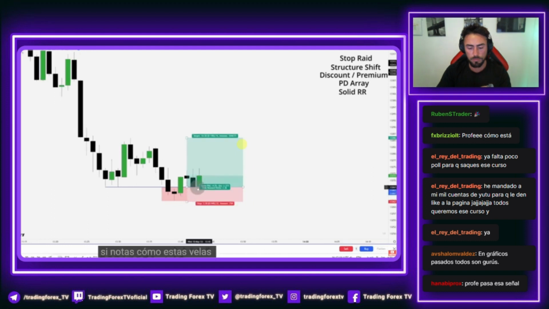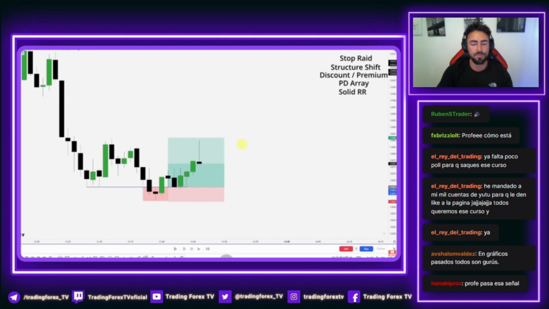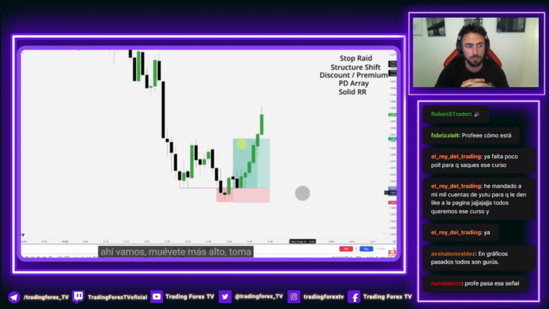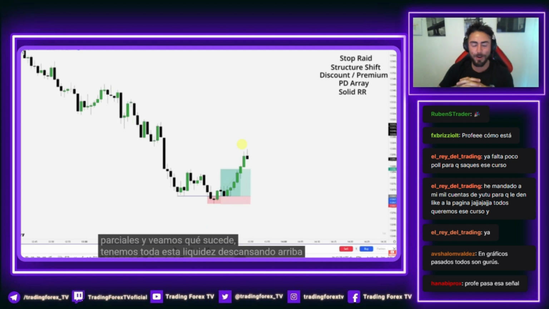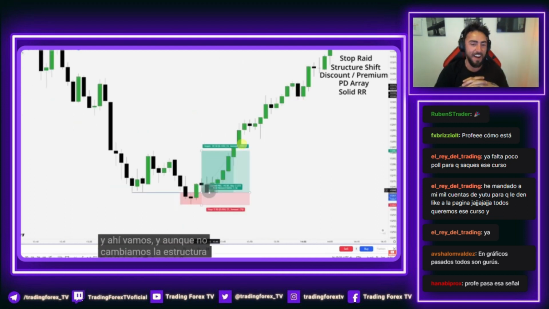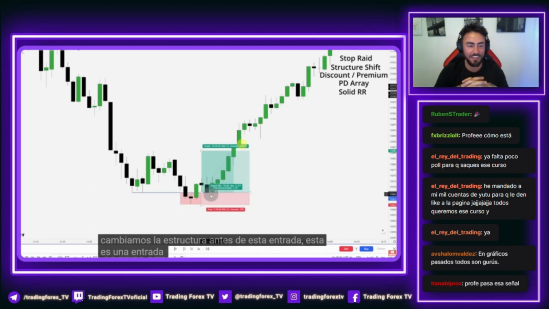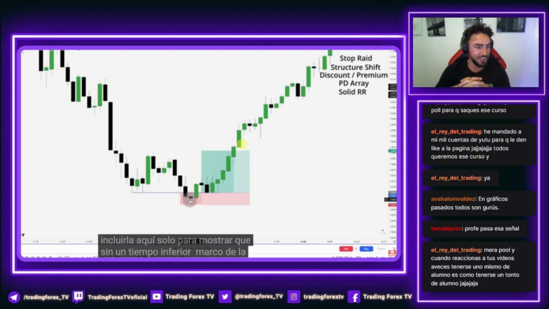If you notice how these candles are not closing below this old low. There we get a move higher, take partials, and let's see what happens. We have all this liquidity resting above. And there we go. And although we did not shift structure prior to this entry, this is a box setup entry. And I wanted to throw it in here just to show that without a lower time frame liquidity raid prior to a move, I am not interested in it.